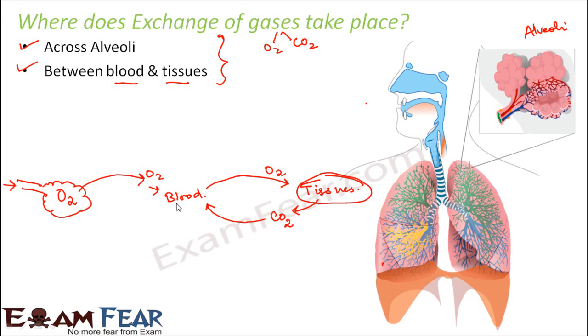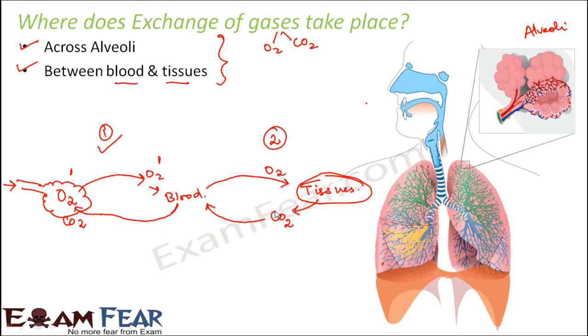The blood vessels again carry the carbon dioxide and supply it to the alveoli. So exchange of gases takes place between alveoli and the blood vessels, and again between the blood vessels and the tissues. These are the two sites where exchange of gases will occur.